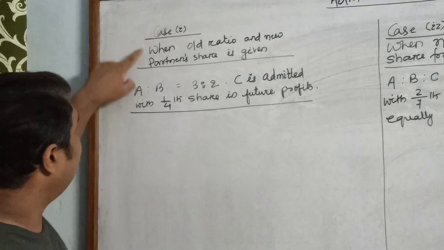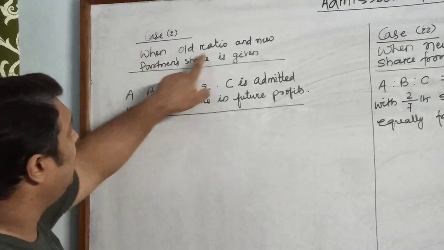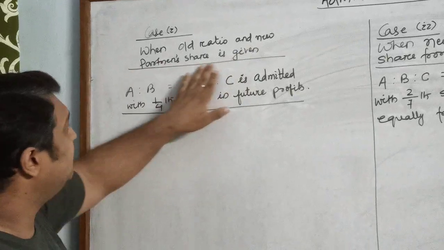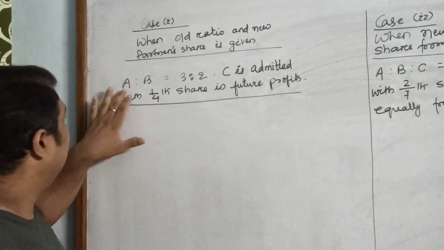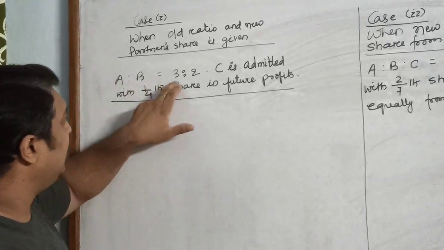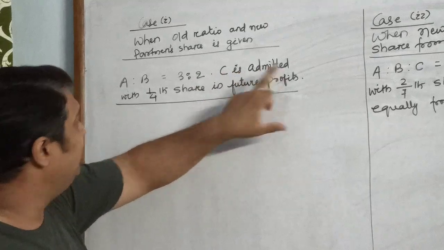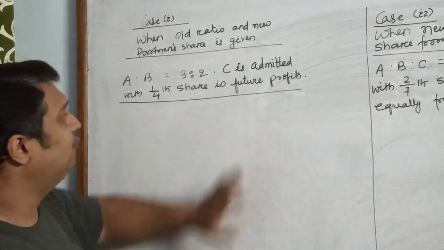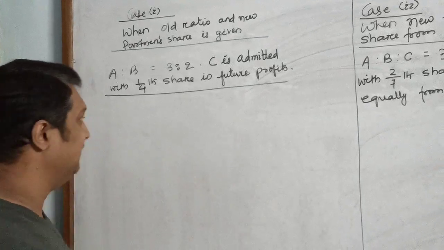According to the first case, it may be considered cases when old ratio and new partner's share is given. I have taken a question to make you understand that A and B are two partners sharing profits and losses in the ratio 3:2. C is admitted with 1/4 share in future profits. Calculate new profit sharing ratio and the sacrificing ratio.